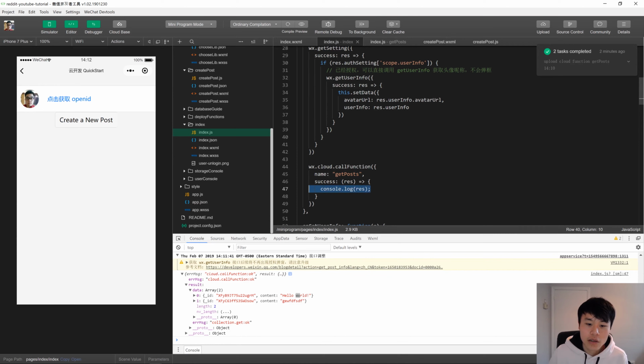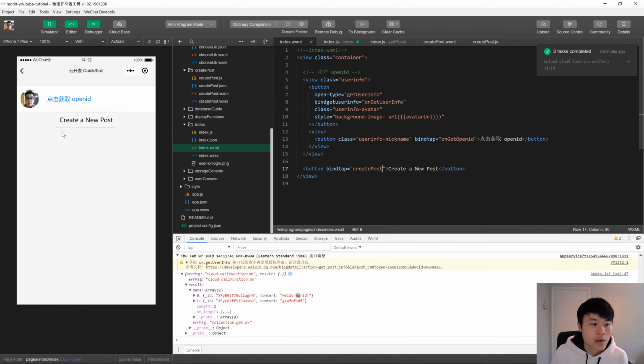Now, instead of just logging it, we're actually going to display it in a list here. In index.wxml, we would like this to be scrollable because we don't know how many posts there will be. So instead of using view as the parent, you use scroll-view. I'm going to teach you how to use some data binding here.